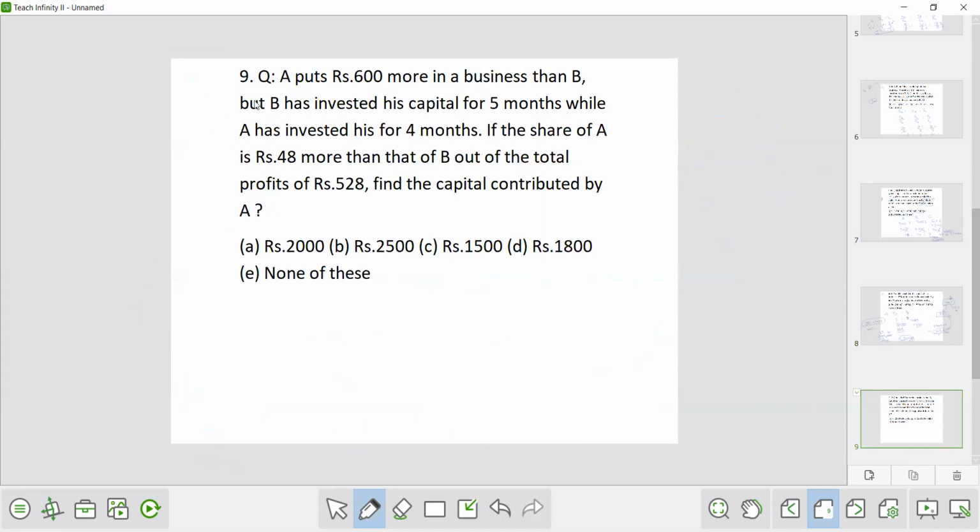Question number 9. A puts rupees 600 more in a business than B, but B has invested his capital for 5 months while A has invested his for 4 months. Okay, so here is A, here is B. A puts rupees 600 more in a business. Let's say the amount invested by B was X, so amount invested by A was X plus 600. Now B has invested his capital for 5 months, so X into 5, while A has invested his for 4 months, so X plus 600 into 4.